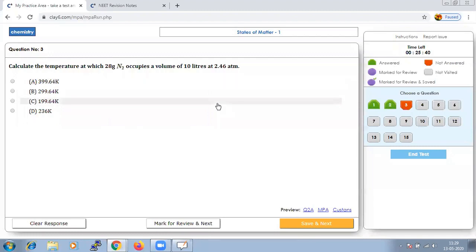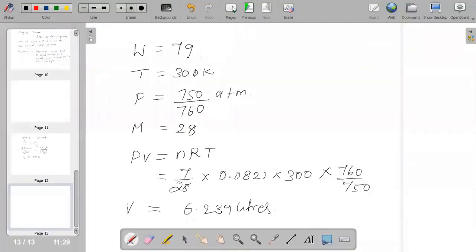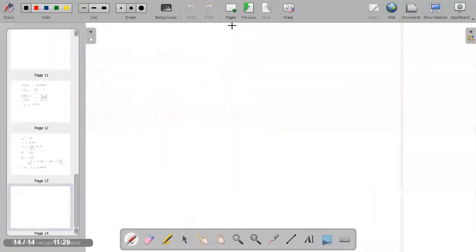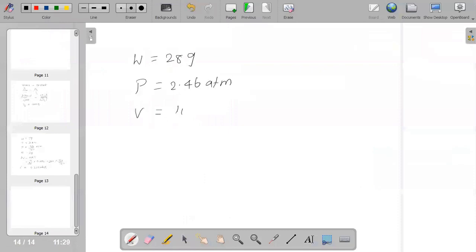So from the given question, our W is equal to 28 gram, P it is 2.46 ATM, V it is 10 liters, and of course we know M, that will be equal to 28. Once again we can apply the same formula, PV is equal to nRT.